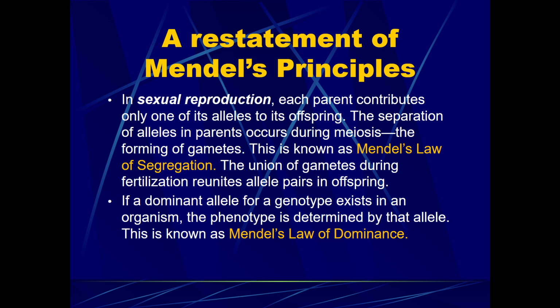And in sexual reproduction, the gametes that could combine do so in a process known as fertilization. We do know that the separation of alleles in parents that occurs during meiosis in order to form the gametes that will come together in sexual reproduction, that idea of the separation of the alleles is known as Mendel's law of segregation.